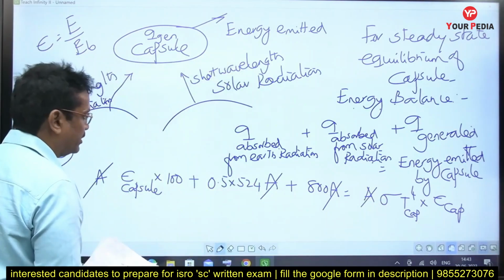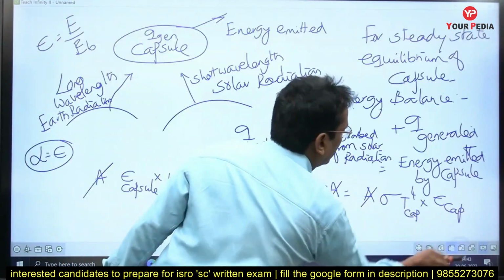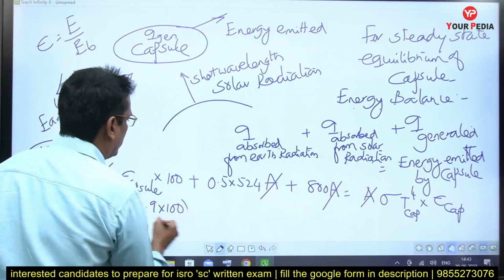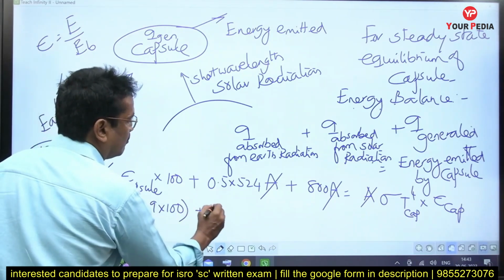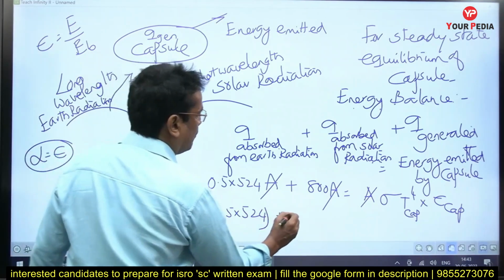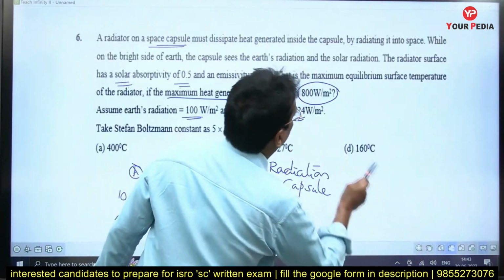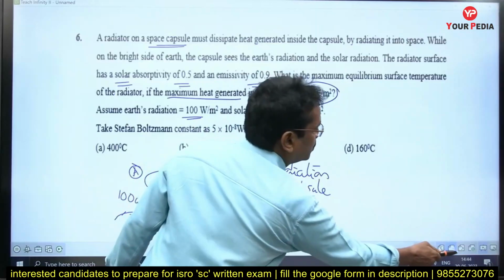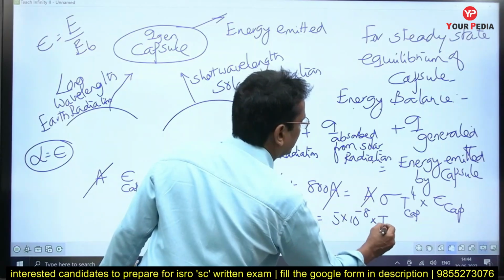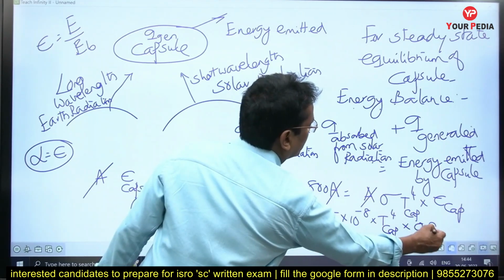Epsilon of the capsule is given as 0.9. So 0.9 into 100, this is the energy absorbed per unit area from the earth radiation, plus 0.5 into 524, this is the solar absorptivity given, plus 800 is equal to sigma, given as 5 into 10 power minus 8, into temperature of the capsule in Kelvin to the power of 4 into emissivity of the capsule, 0.9.